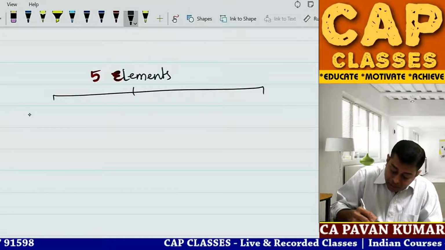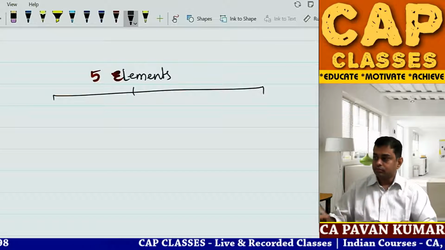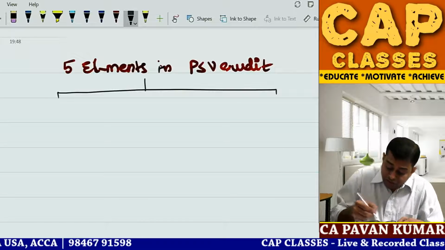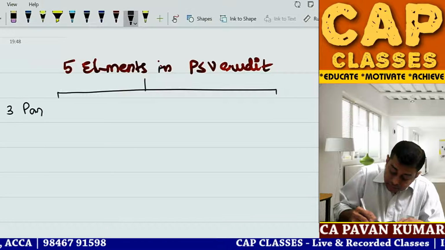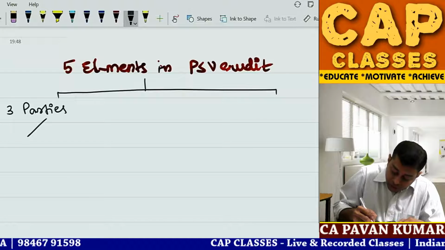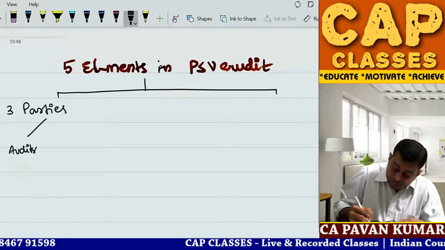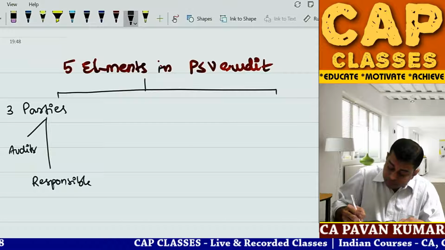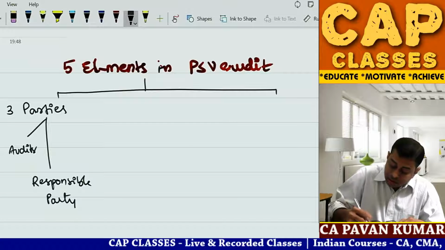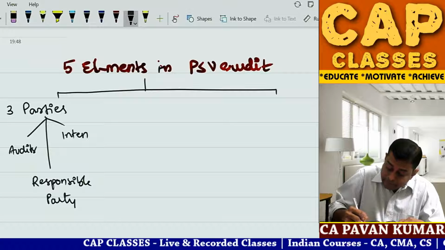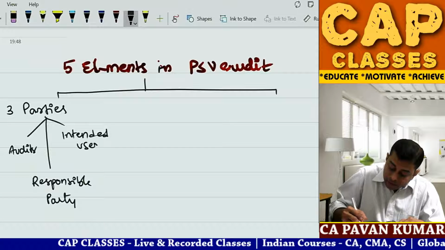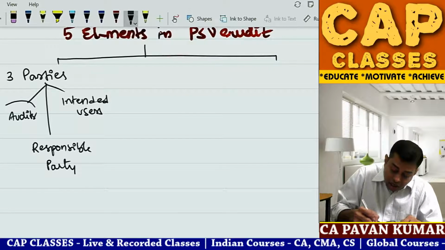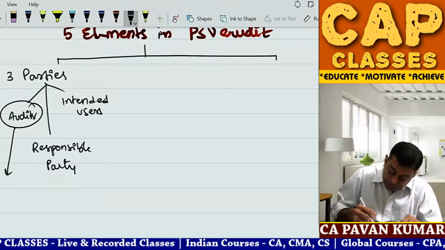So the first one is three parties. So what are the five elements? One is three parties. Who are the three parties? You might have written already: auditor, responsible party, next intended users. Pawan sir, what is this? In case of a regular company audit, the auditor is the company auditor.